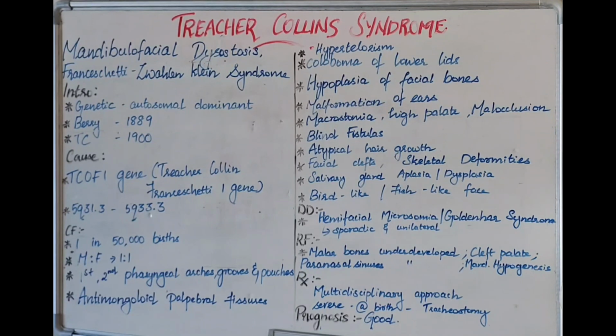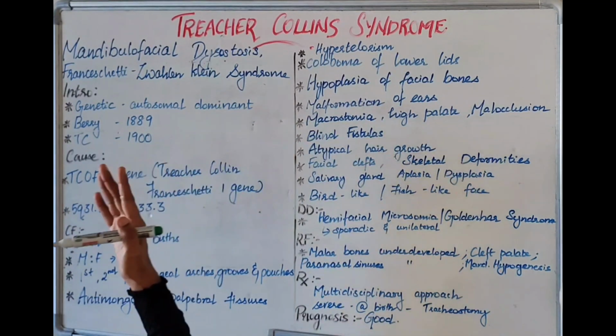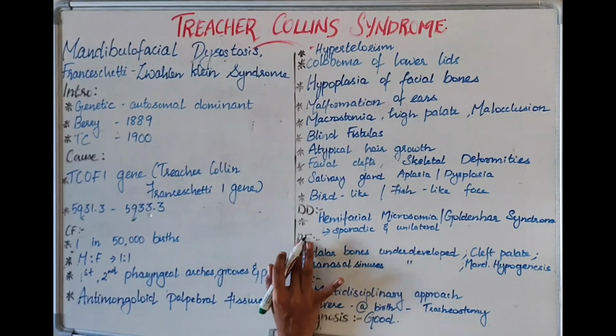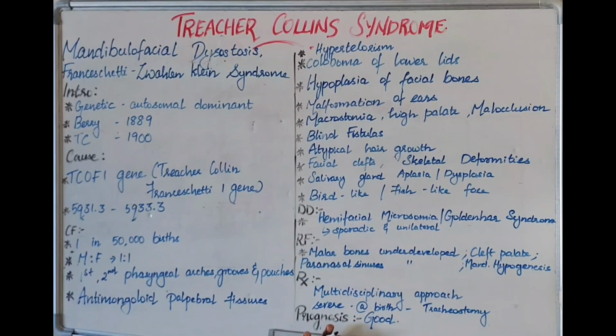Hi, in this video we'll be seeing about Treacher Collins syndrome. This is the third video in developmental disturbance of jaws. In the previous two videos we have discussed agnathia, micrognathia, macrognathia and Pierre Robin syndrome. Seeing about Treacher Collins syndrome, we will be discussing it under various subheadings, like first the various other names, then introduction, causes, clinical features, then differential diagnosis, radiographic features, treatment and prognosis.